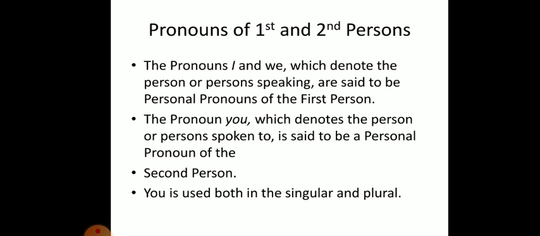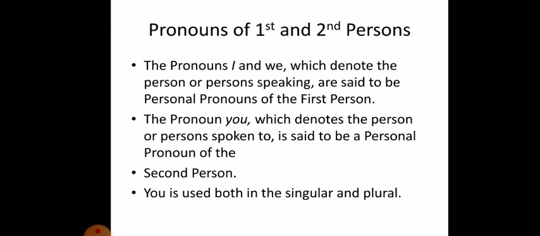Now we can further subdivide them into pronouns of first and second persons. The pronouns I and we, which denote the person or persons speaking, are said to be personal pronouns of first person. Or we can say in simple words, the pronouns that stand for the persons who are speaking are called pronouns of first person.